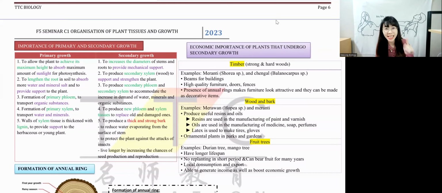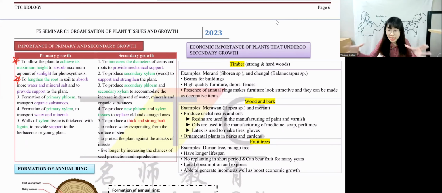Primary growth increases in length or diameter? Length, right? Okay, increases in length. So when it increases in length, the shoot becomes taller to get more sunlight. The root goes down to the side to get more water. That is the importance. Primary growth allow more sunlight to absorb into the plant and more absorption of water when it becomes longer. And then, of course, they have the normal function of xylem and phloem, nothing special over there.